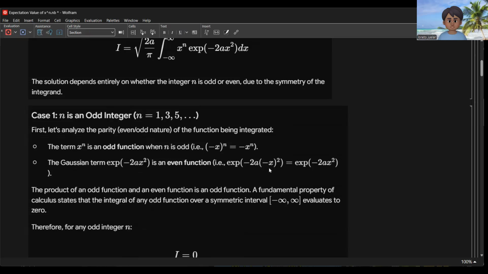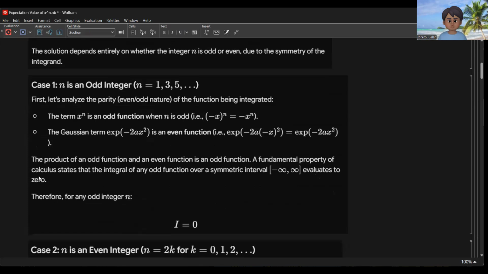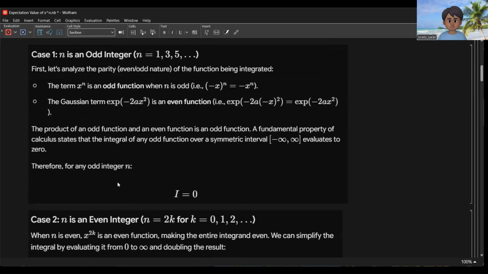So negative 2a times negative x squared is equal to negative 2a x squared. The product of an odd function and an even function is an odd function. A fundamental property of calculus states that the integral of any odd function over a symmetric interval, negative infinity to positive infinity, evaluates to 0. Therefore, for any odd integer n, the integral here is equal to 0.